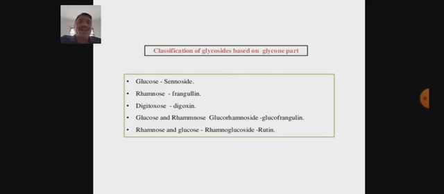This is a cardiac glycoside in which digitoxose is the glycone moiety. Glucose and rhamnose are found in glucofrangulin, and rhamnoglucoside is found in rutin. So these are the different types of glycosides based on the glycone part.